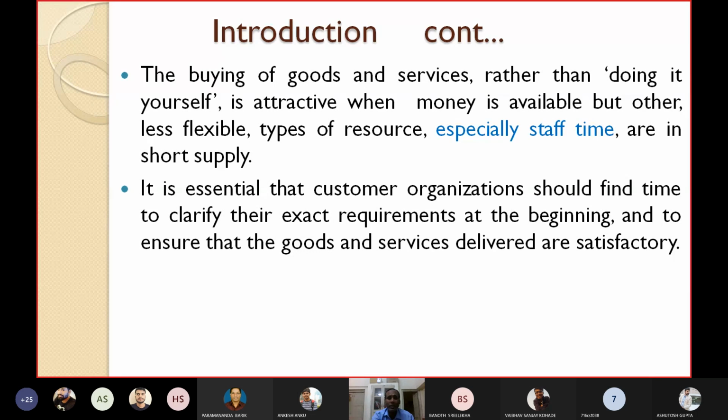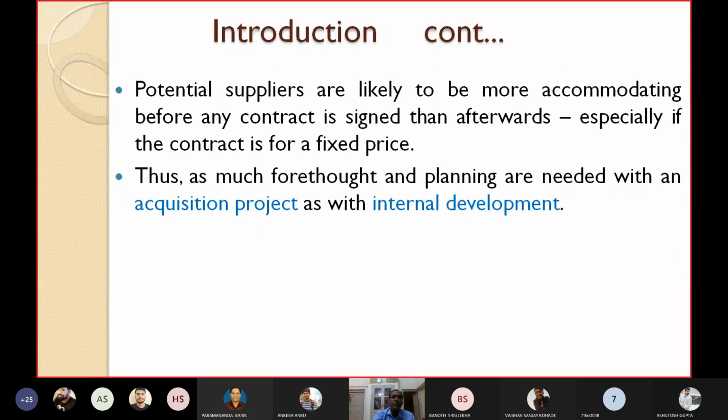Some potential suppliers are likely to be more accommodating before the contract is signed than afterwards, especially if the contract is for a fixed price. In many cases the suppliers or vendors will say that whatever requirements you give before the contract starts, after that they will not be in a position to change anything.